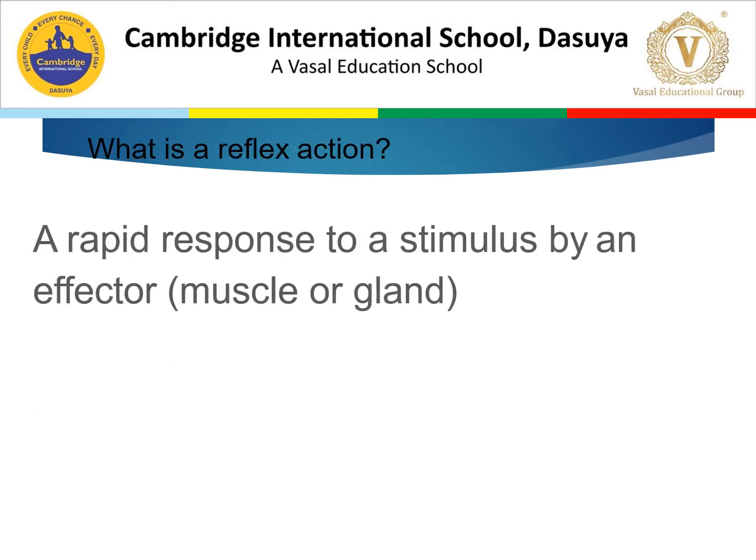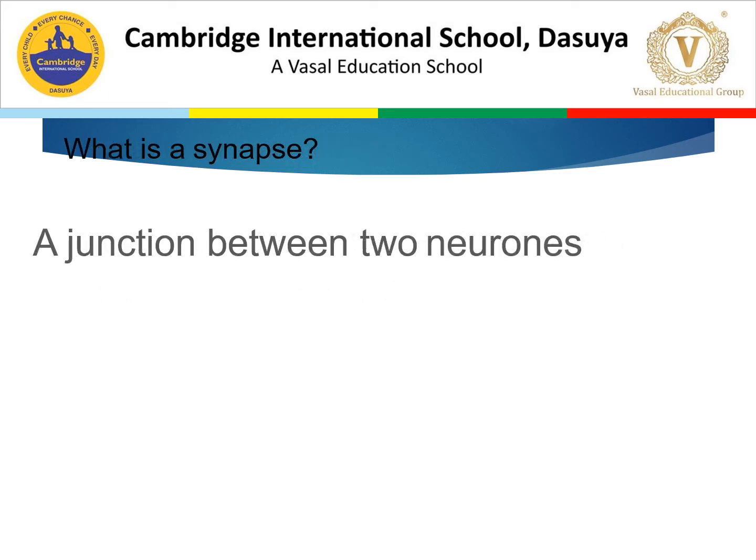So what is a reflex action? A rapid response to a stimulus by an effector. What are synapses? A junction between two neurons. Dear students, an impulse from the fingertips has to pass through at least three neurons before reaching the brain and so produce a conscious sensation. The region where impulses are able to cross from one neuron to the next is called a synapse.